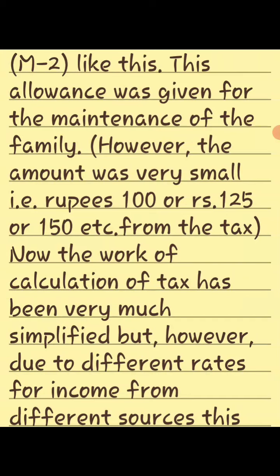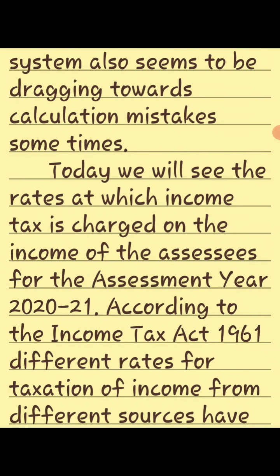However, the amount was very small, that is, 100 rupees or 125 rupees or 150 rupees, etc., from the tax. Now the work of calculation of tax has been very much simplified. But due to different rates for income from different sources, this system also seems to drag towards calculation mistakes sometimes.